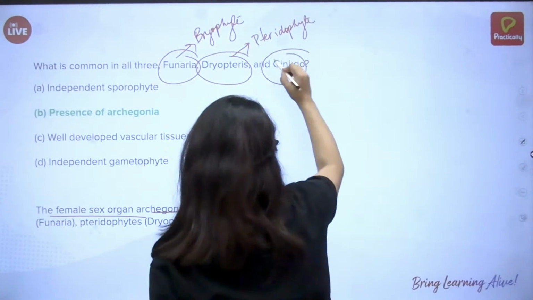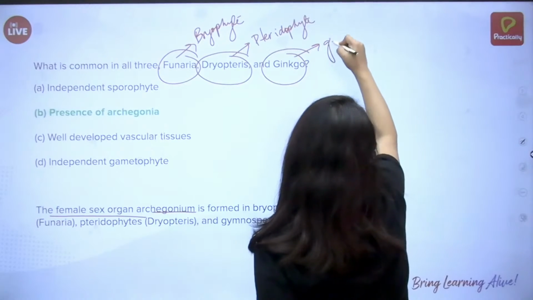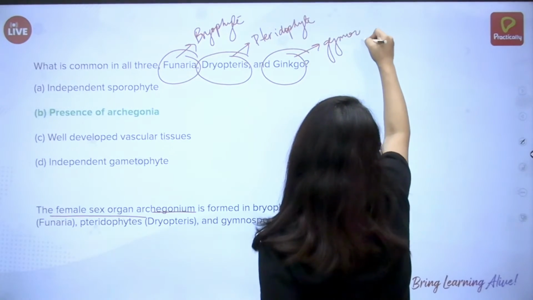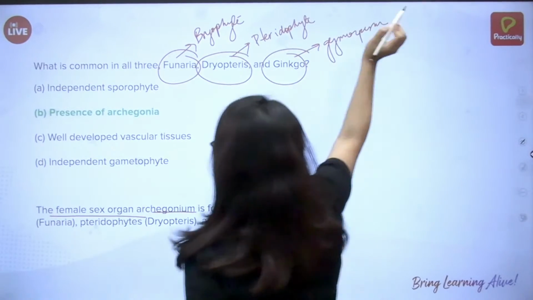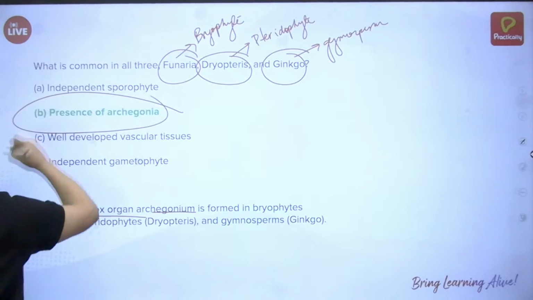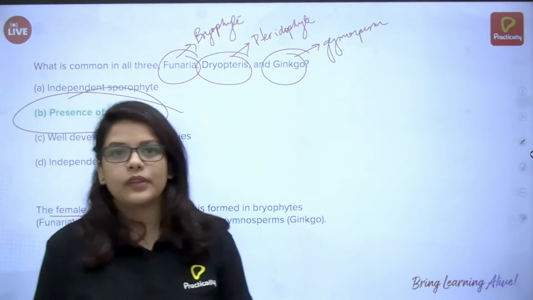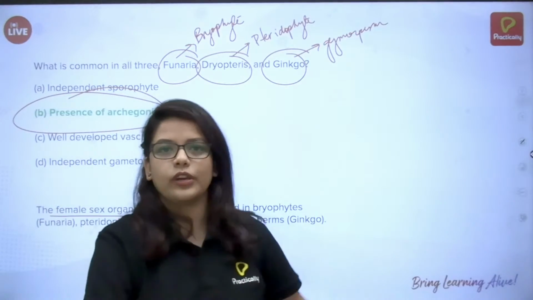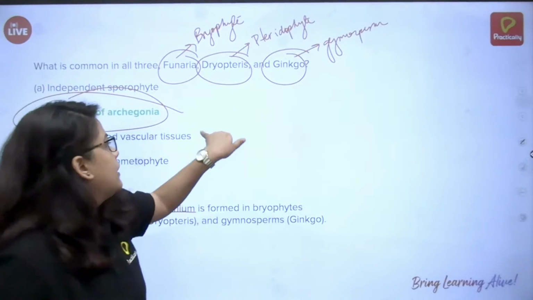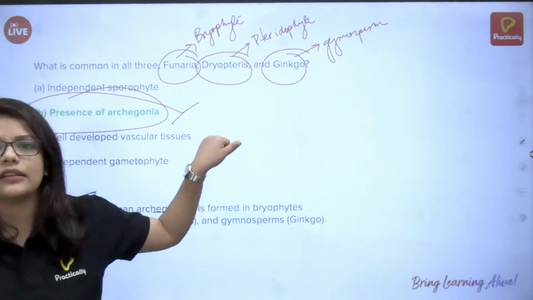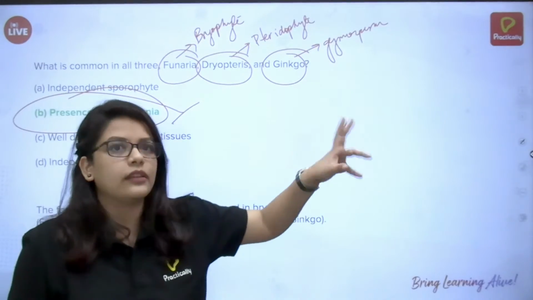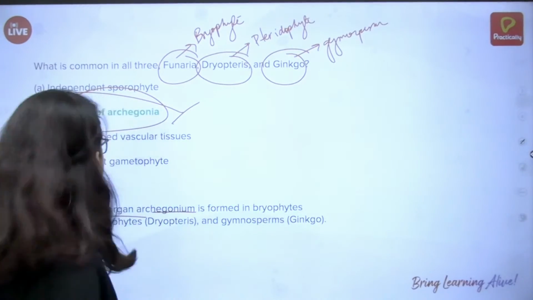And Ginkgo is a gymnosperm. So what happens? Everybody has the presence of Archegonia. The female Antheridium and Archegonium, all of these three have the Archegonium. So that is the most important, the most common characteristic.